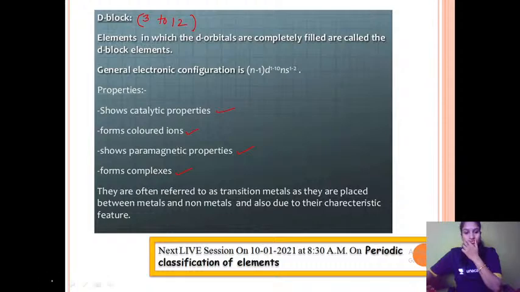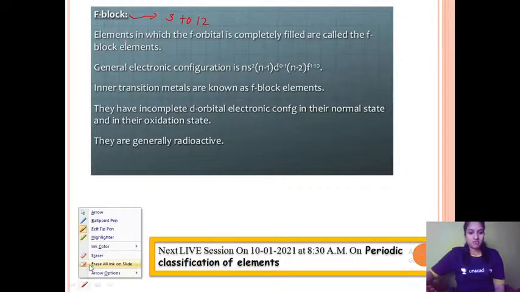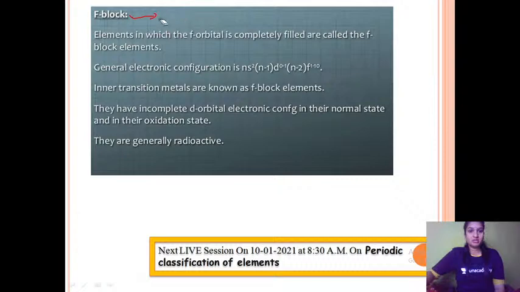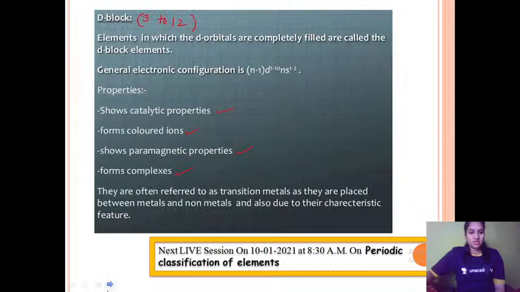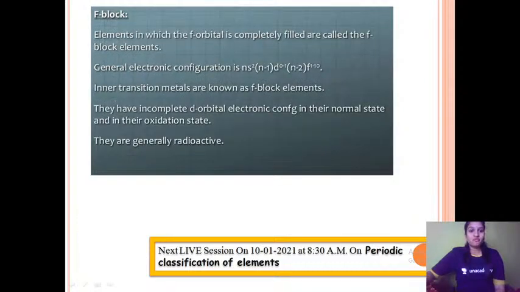Let us go to the next slide. The next one is the f block elements. These are quite difficult to understand, but the basics are there in this chapter. There are two types of f block elements. First, let us see the meaning of f block elements: if the last electron goes to the f orbital, then we call it an f block element.